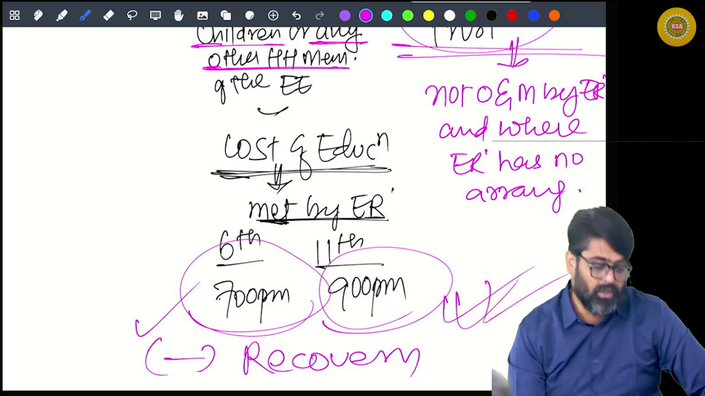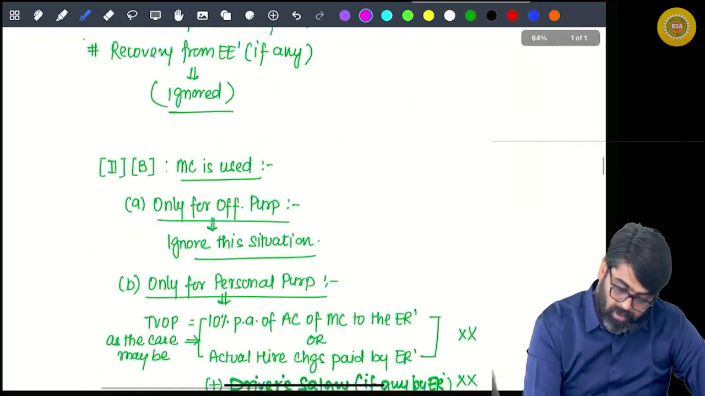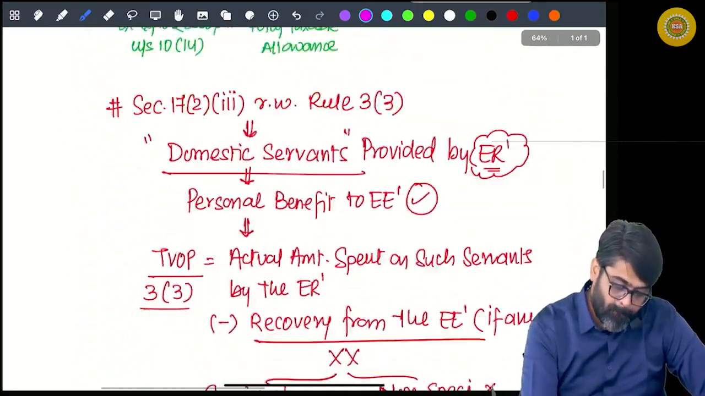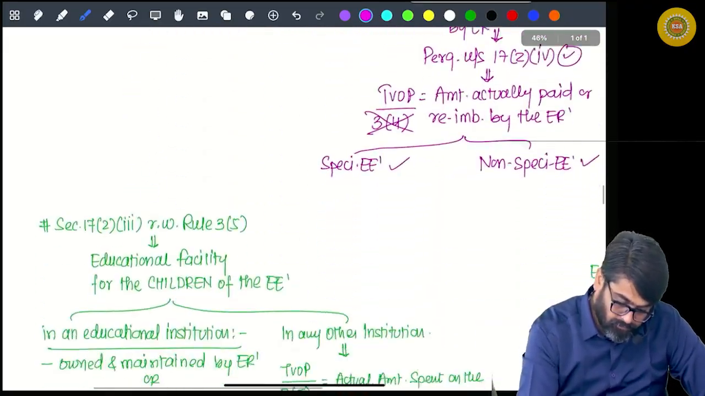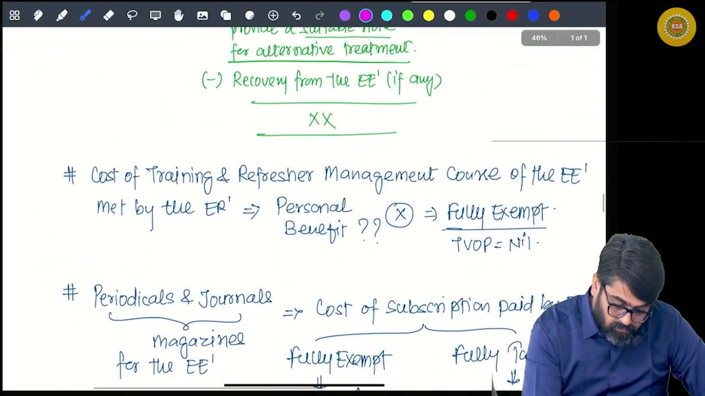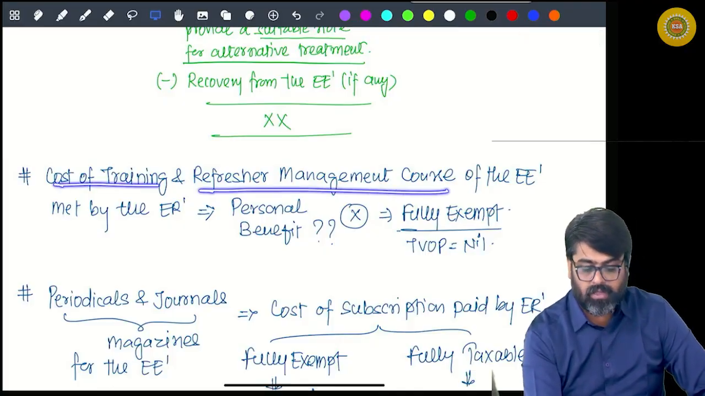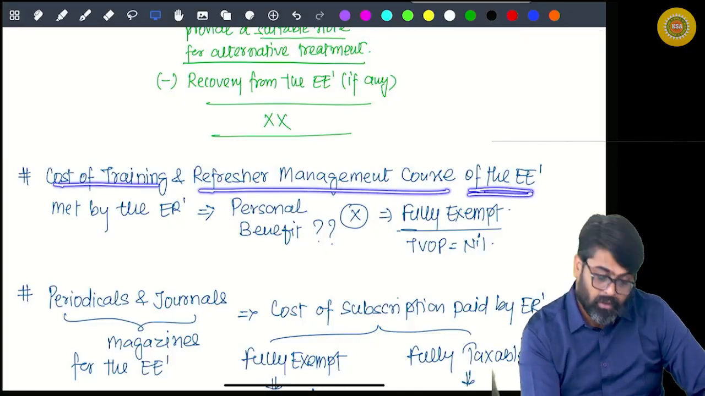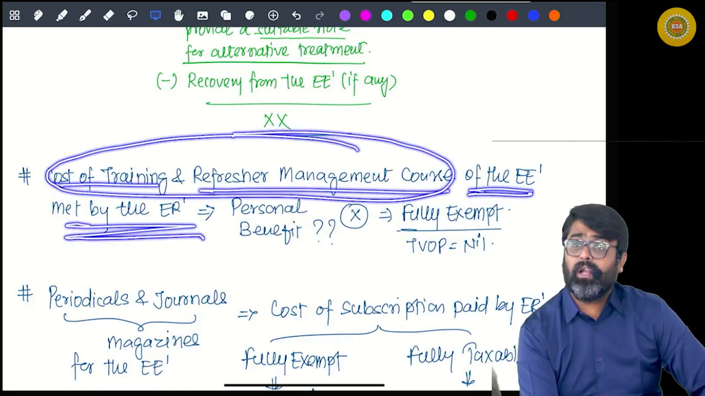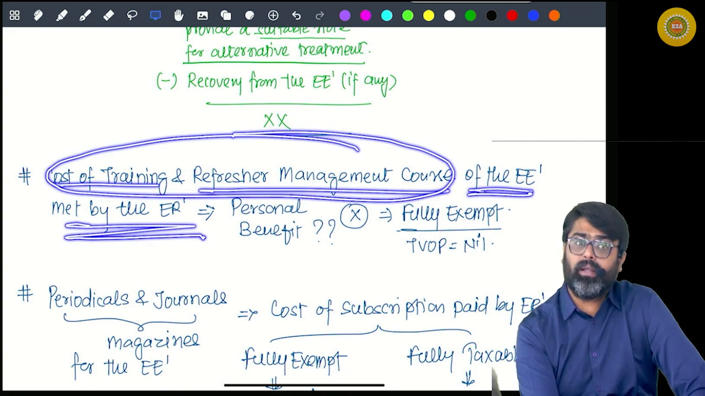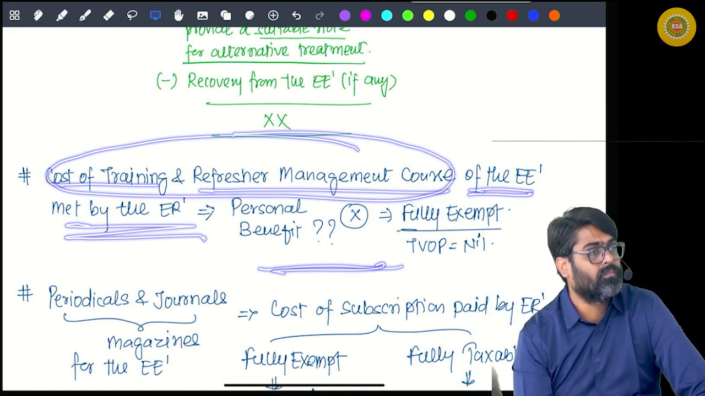Will you remember this? Now 2-3 important things I will tell you, and then we'll wind up today's lecture. Please pay attention. Sometimes the cost of training of the employee or a refresher management course, this entire cost is met by the employer. So will it be treated as a benefit? Will it be treated as perquisite, taxable in the hands of the employee? The answer is no. Why?